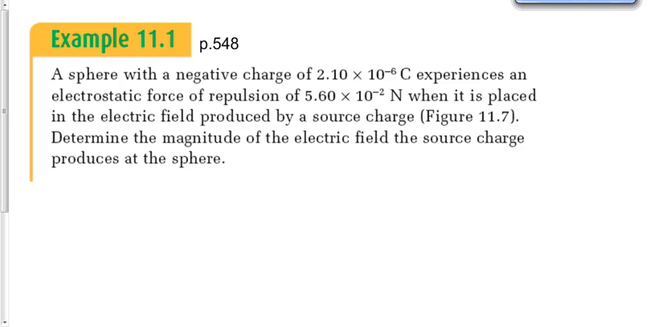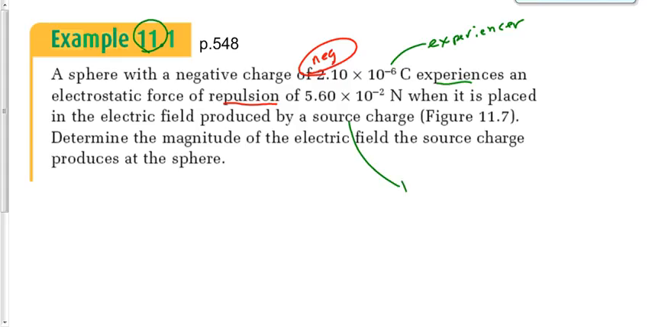Here's one quick example. Notice we're in chapter 11 now. Page 548 says, a sphere with a negative charge of 2.1 times 10 to the negative 6, draw attention to that negative so I don't forget, experiences an electrostatic force of repulsion when it's placed in an electric field produced by a source charge. What's the electric field that the source charge produces at the sphere? So look at this. This sphere experiences a force. This sphere would be the experiencer. This source charge would be the producer.